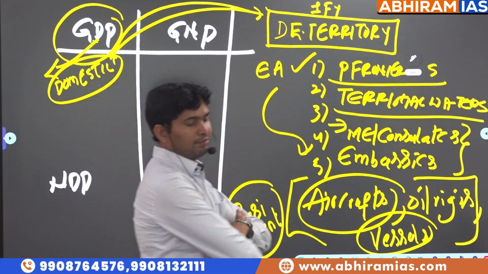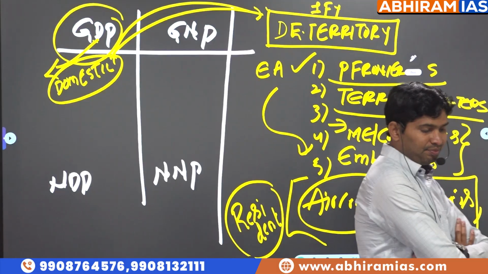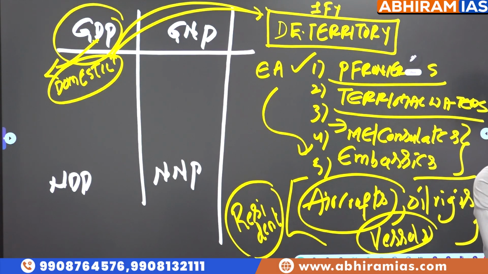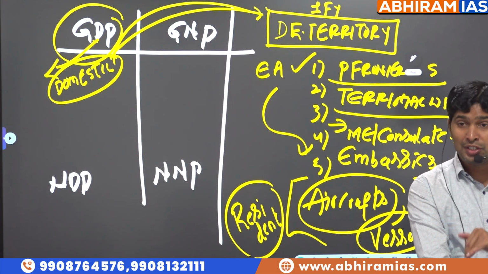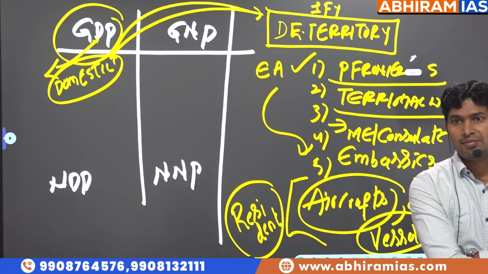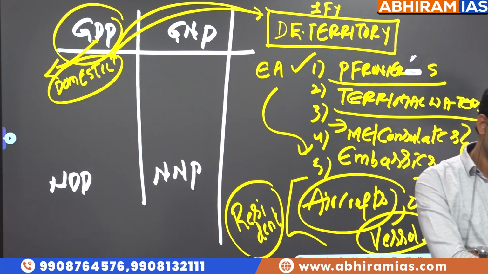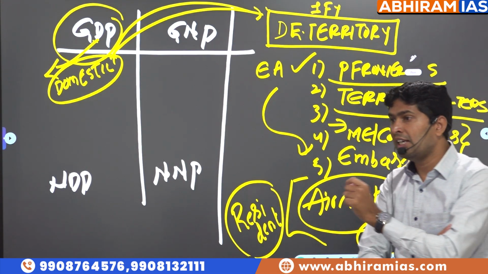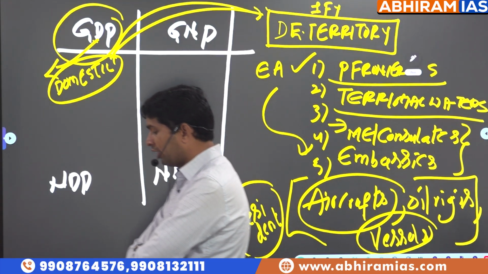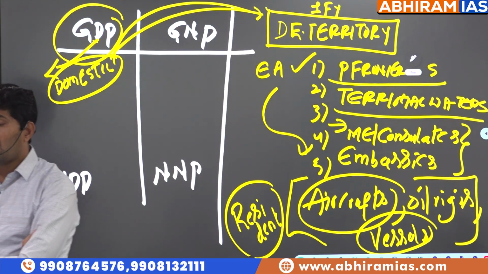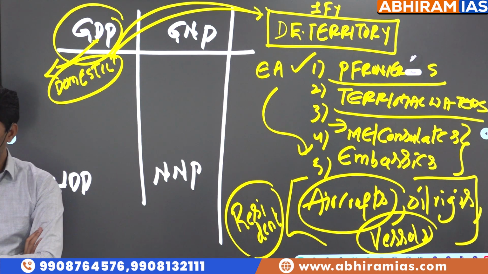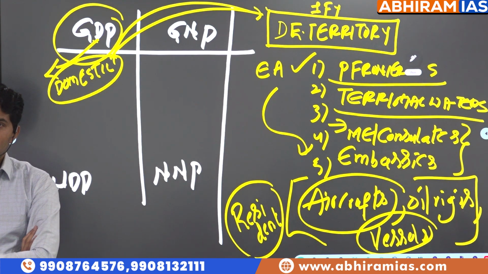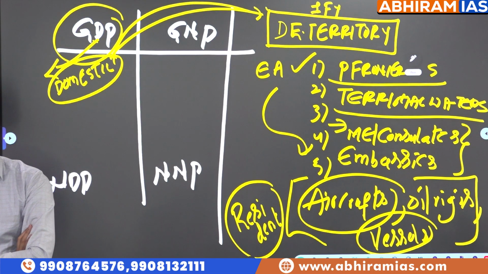Third one, an Indian IFS officer or Indian High Commissioner working in the Indian Embassy in Iran. Even though physically the Indian Embassy is there in Iran, it is serving on behalf of India, so for calculation purpose it is considered part of India's domestic economic territory.